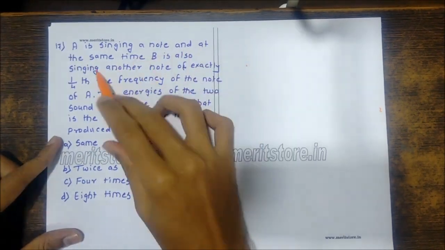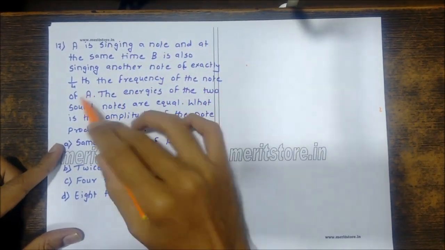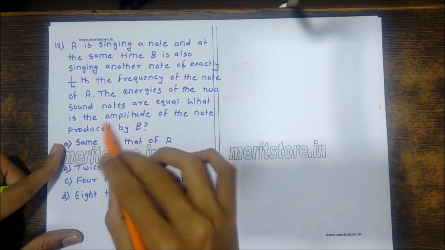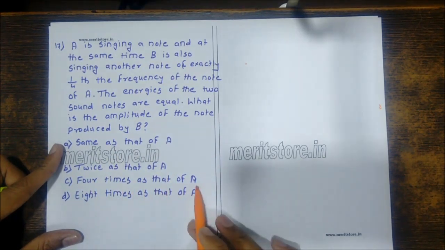A is singing a note, at the same time B is also singing another note of exactly 1/4 of the frequency of the note of A. The energies of the two notes are equal. What is the amplitude of the note produced by B? Same as that of A, twice as that of A, 4 times as that of A, or 8 times that of A.